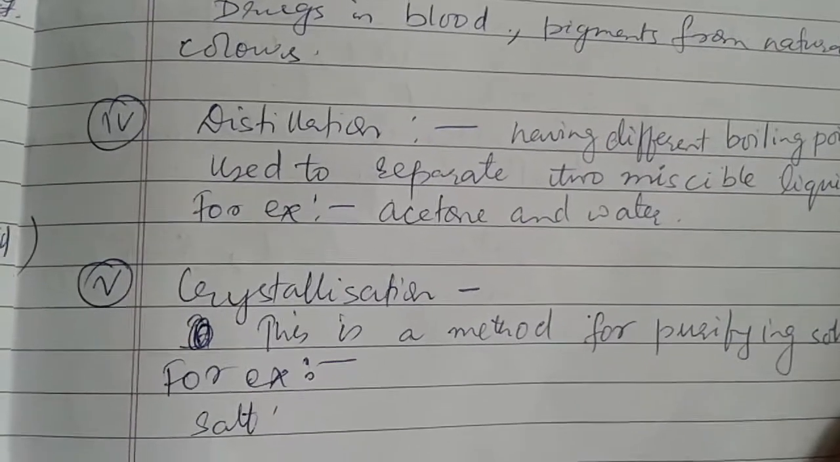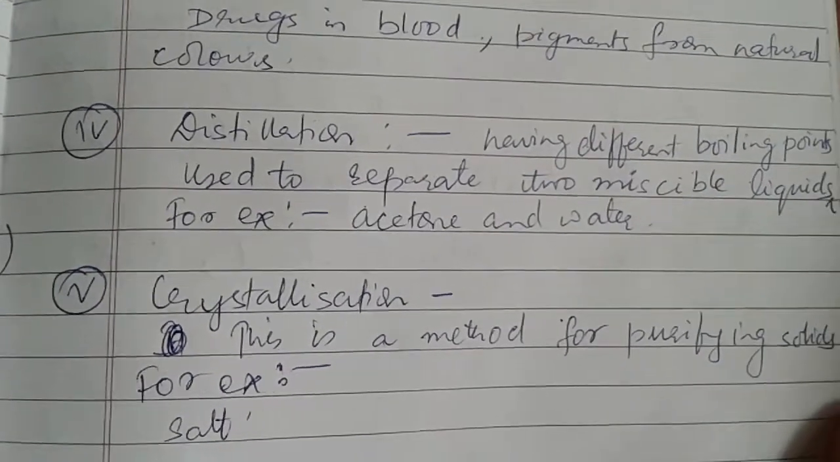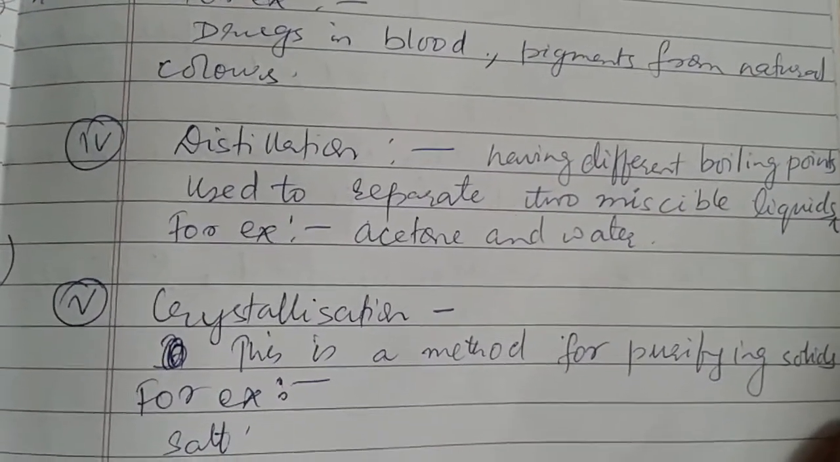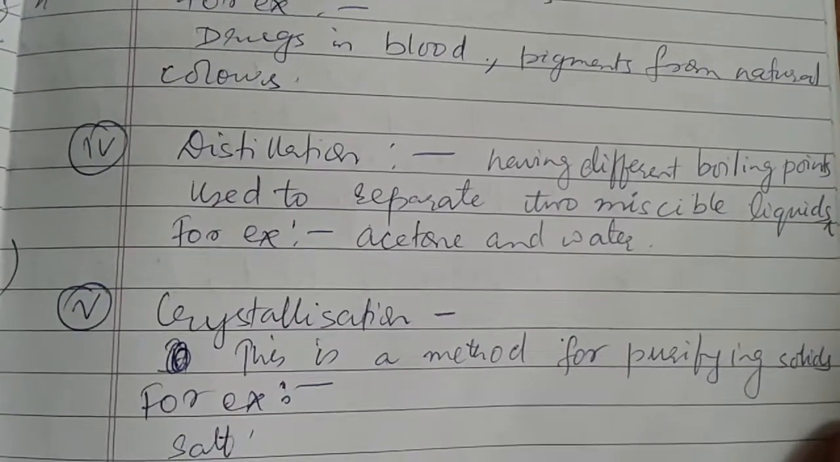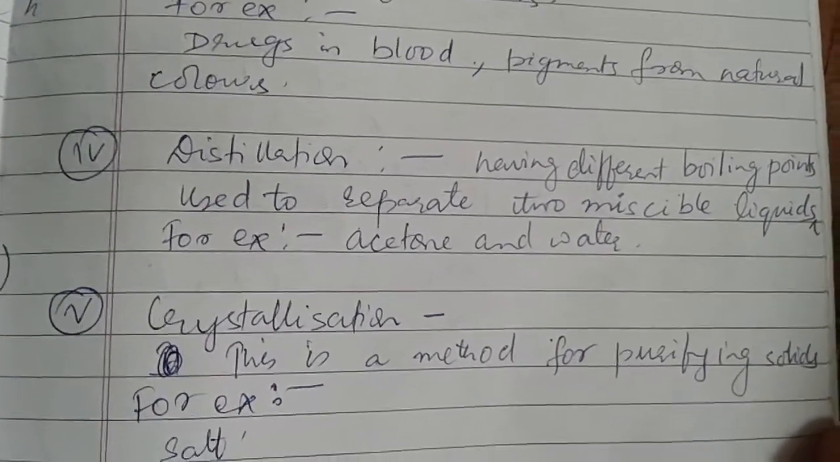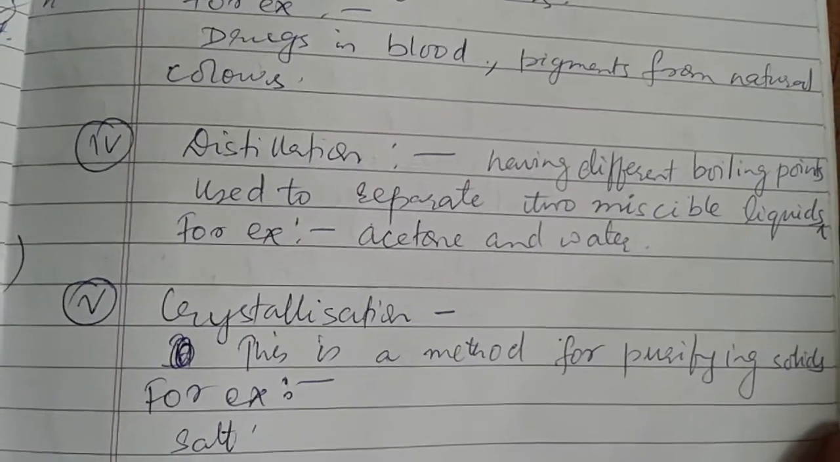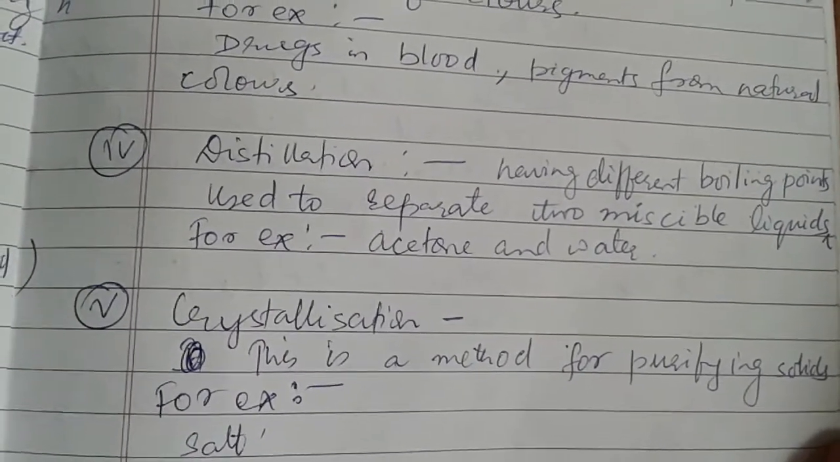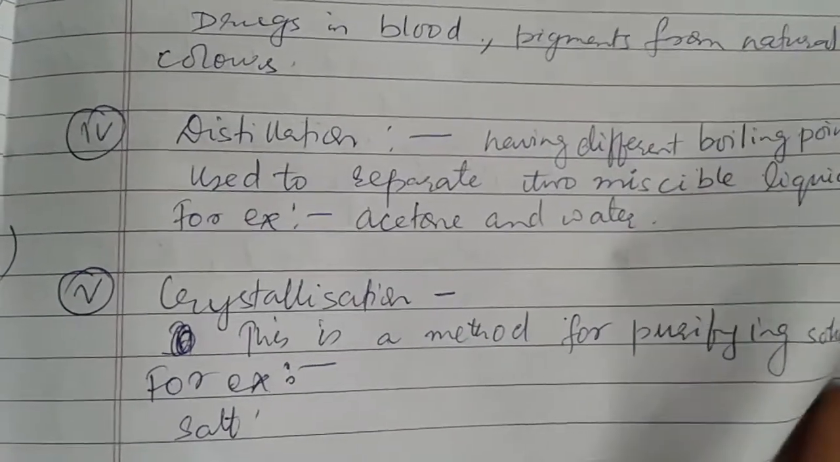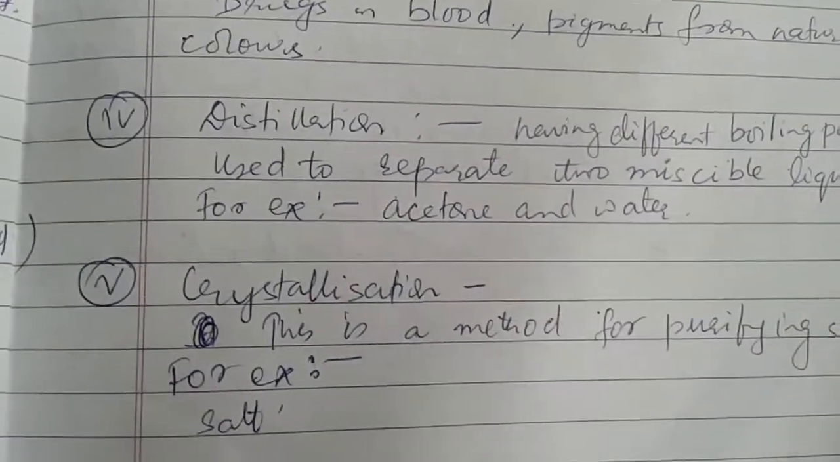Then we have the last separation technique, that is crystallization. This method is generally applied for purification of solids. For example, salt which is obtained from sea water undergoes the crystallization process to obtain the common salt that we use as a food ingredient.